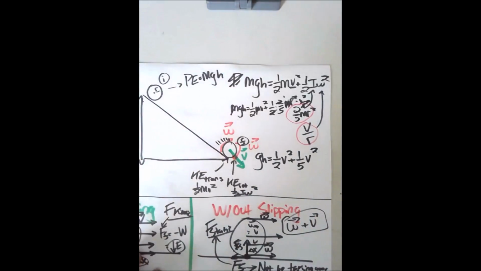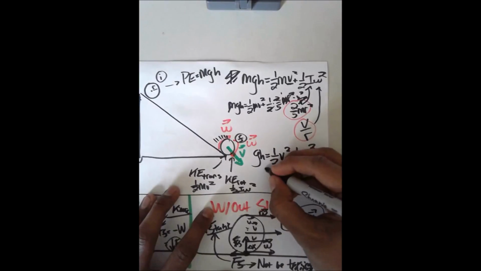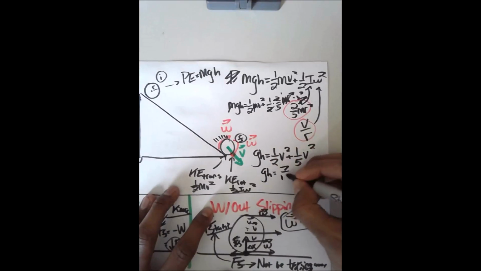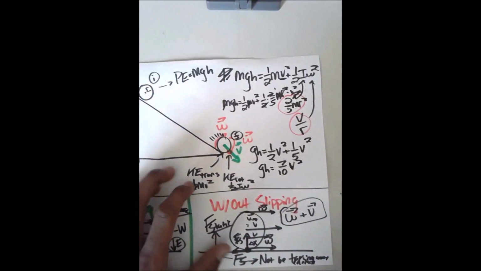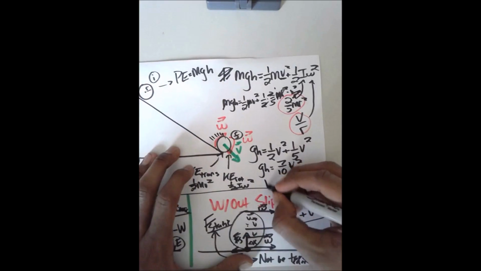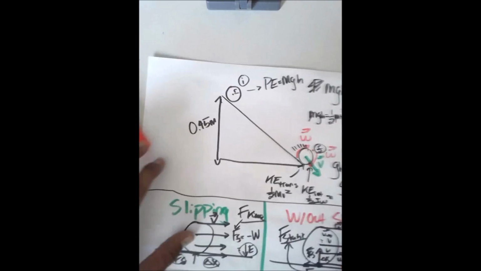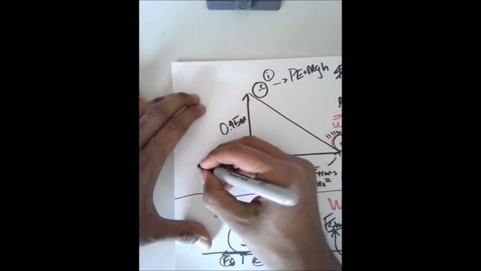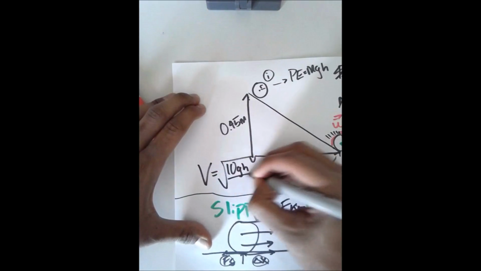Did I do that right? Yeah, I think I did that right. All right, cool. Now, this is the trickiest part because it's algebra. 5/10 plus 2/10, 7/10. Yeah, okay. gh is equal to 7/10 v squared. And so then, whoa, you lost mass. So then v squared is equal to 10 gh over 7, and then I'm going to slide over to this side. v must be equal to the square root of 10 gh over 7.